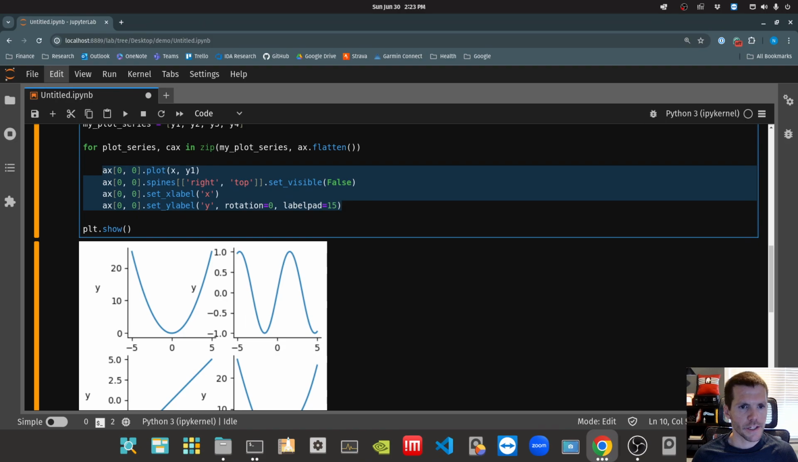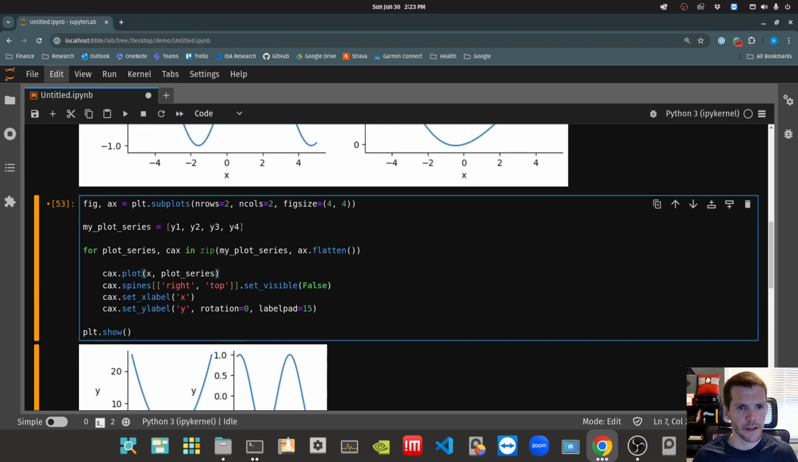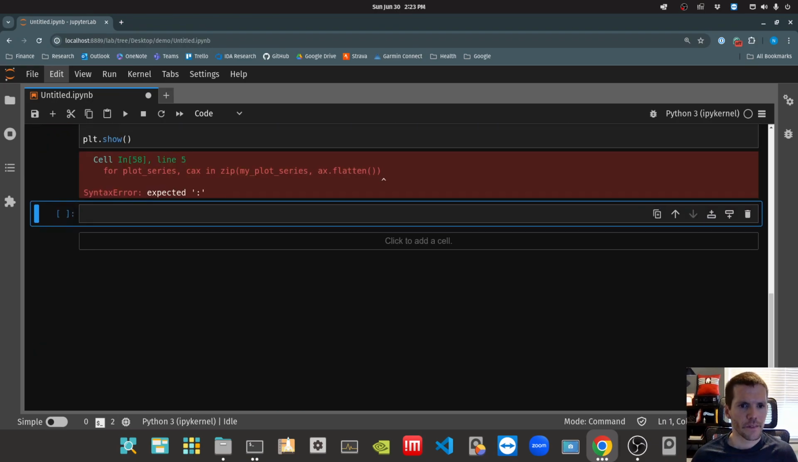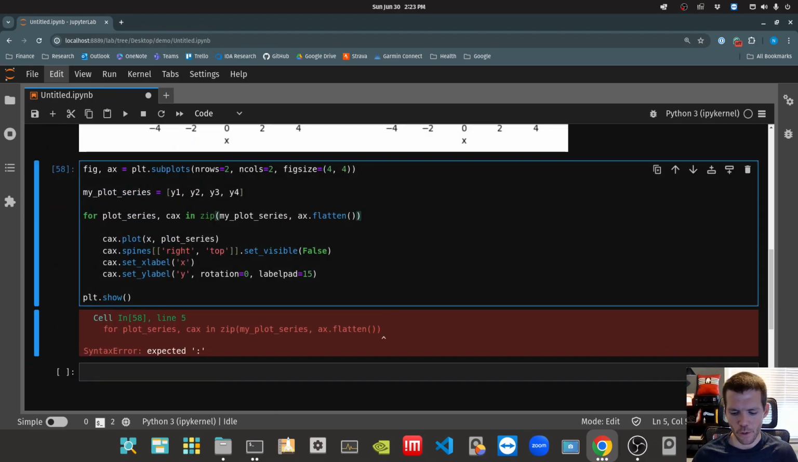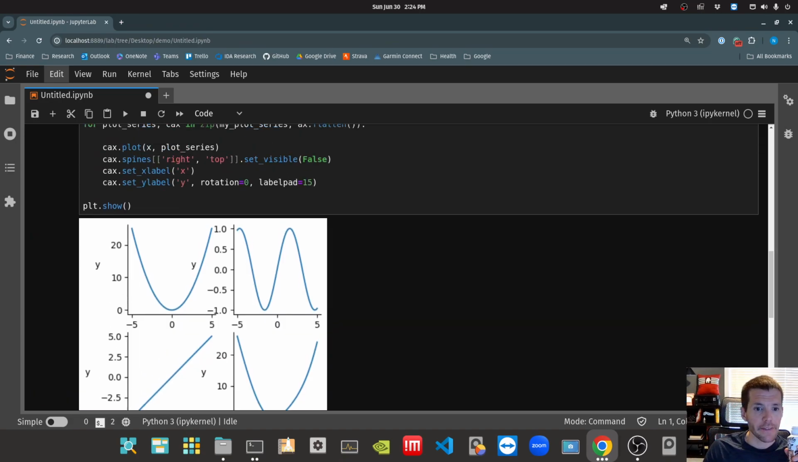And we just need to change wherever we've got AX, whatever those positions are. Just change it to CAX, and we'll put our plot series right there. Let's see, I've got to have a colon at the end of my for loop. All right, so that got the job done.